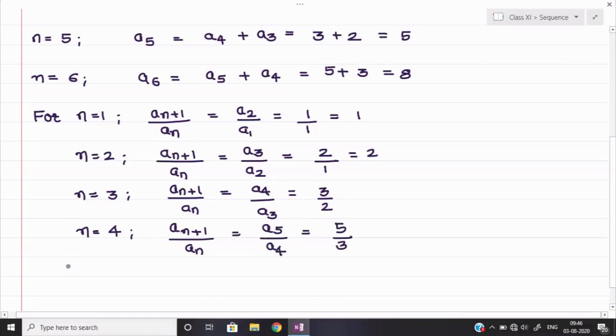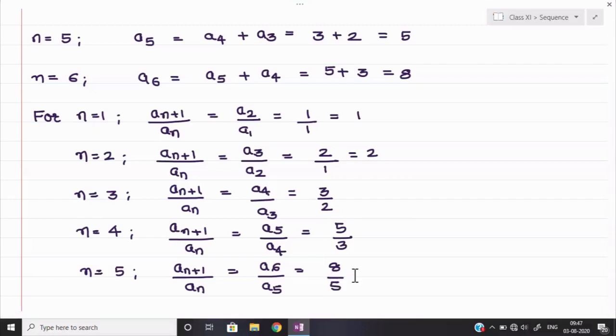Okay, so last value, n equal to 5. That will be a_(n+1) upon a_n, which will become a6 upon a5, as I told you earlier. a6 we have 8 and a5 we have 5. So we shall put 8 upon 5. So this will be the answer of all a_(n+1) upon a_n.